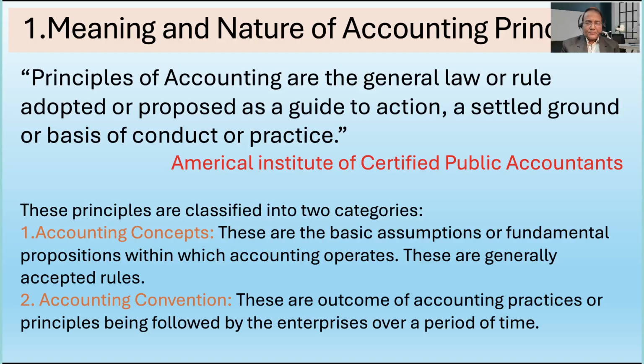One is concepts, which is largely followed, and the other one, which is convention. A particular entity may have its own convention of following accounting principles or accounting processes, that is separated into the second part. Let us furthermore understand how it works out. So we will see here.